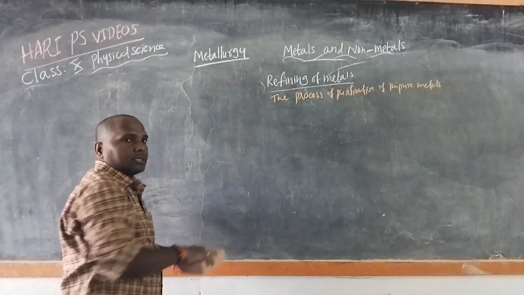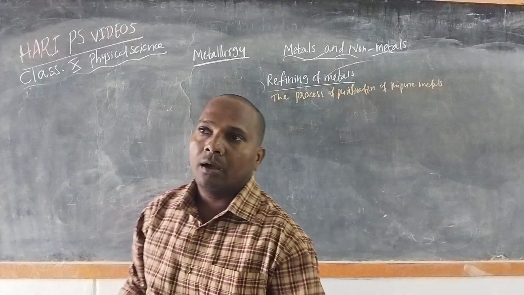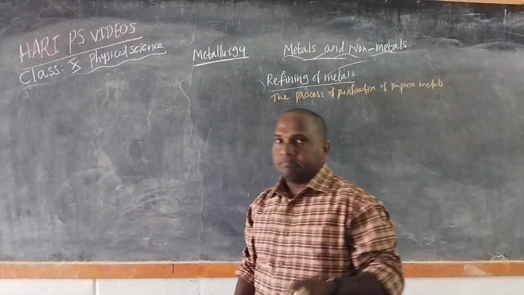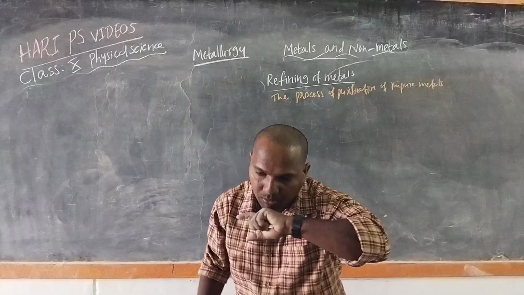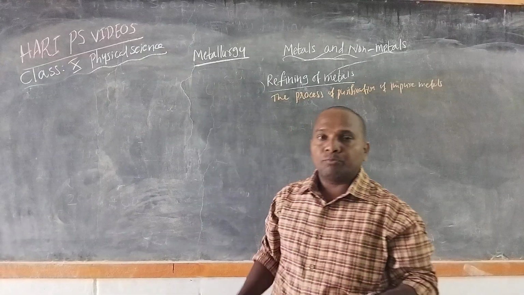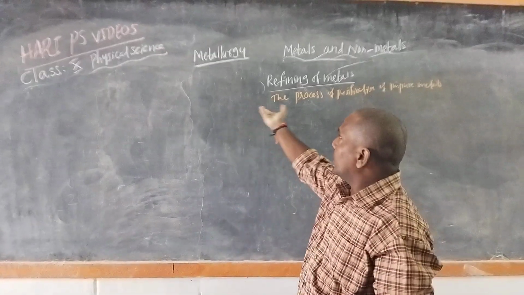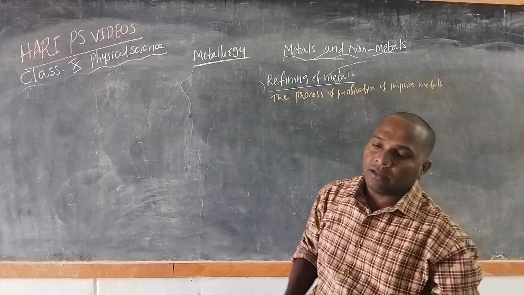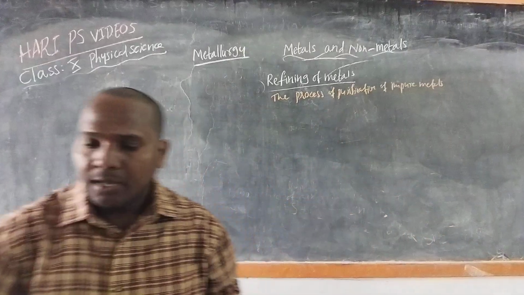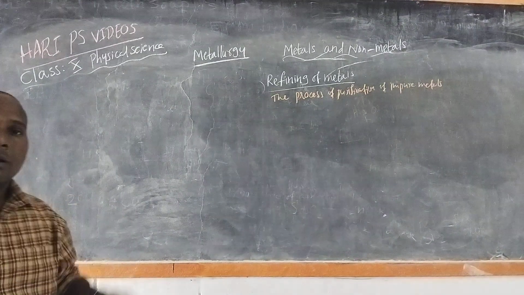So to remove these small impurities from the crude metal, we can use different processes. I already mentioned them in the flow chart.